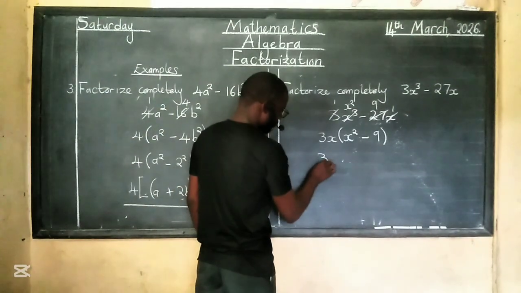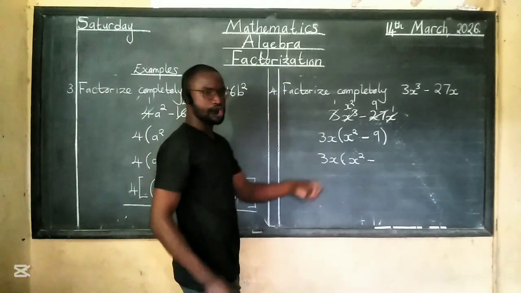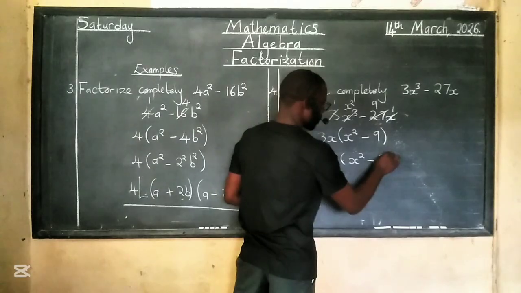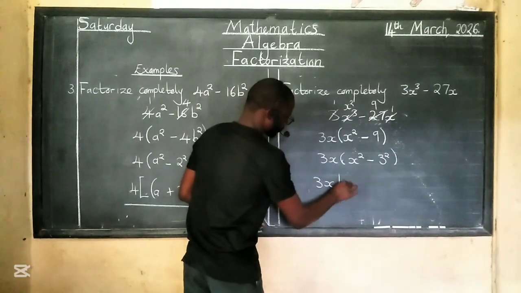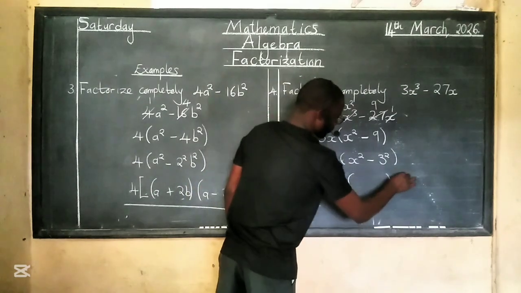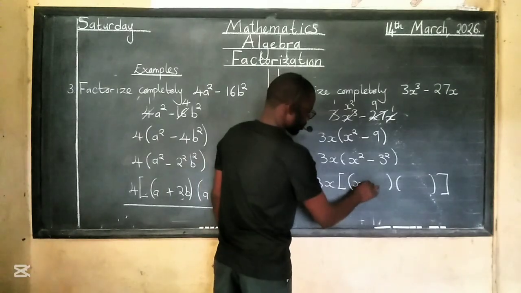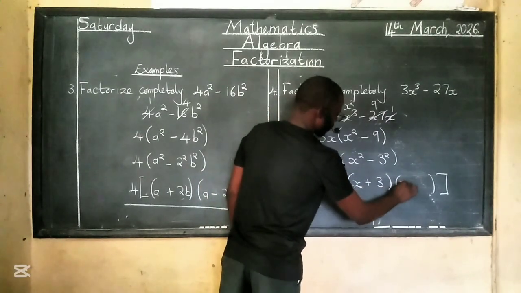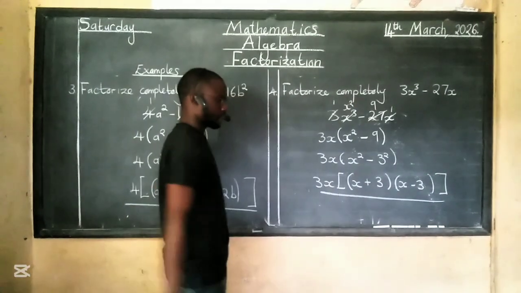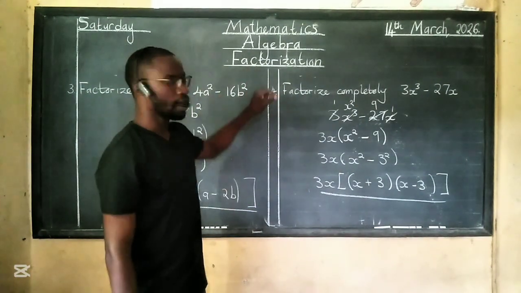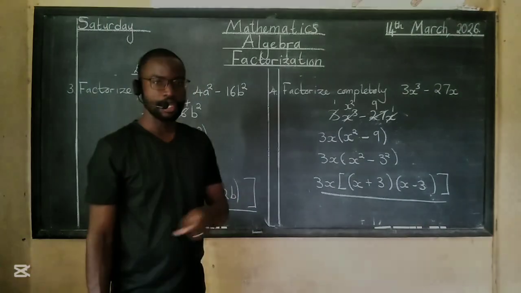This will be 3x squared minus that, changing it to a square, will be 3 squared. And then we do this, 3x, this will be x plus 3, x minus 3. And just like that, we are done. This is the concept on factorization that you will find in paper 1. Let's go to the one that you find in paper 2.